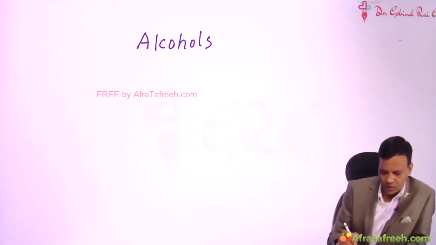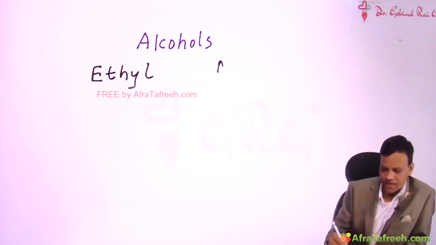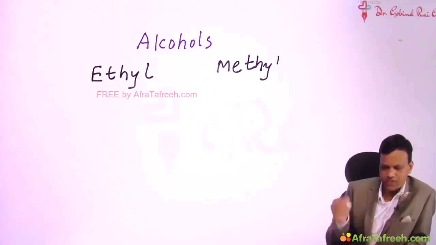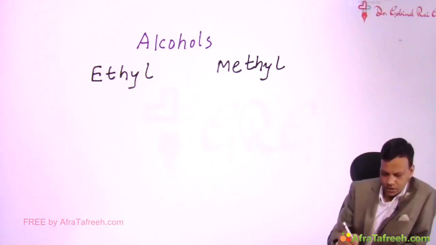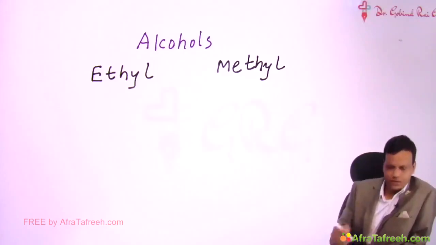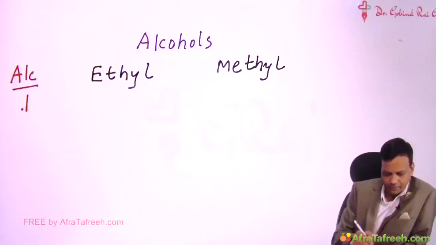Two major alcohols we are going to discuss. One is called ethyl alcohol, ethanol, which is commonly consumed alcohol. And the second alcohol is methyl alcohol or methanol, which is commonly an adulterant. In chemistry you must have studied, alcohol is metabolized to form aldehyde, and aldehyde is metabolized to form acid.